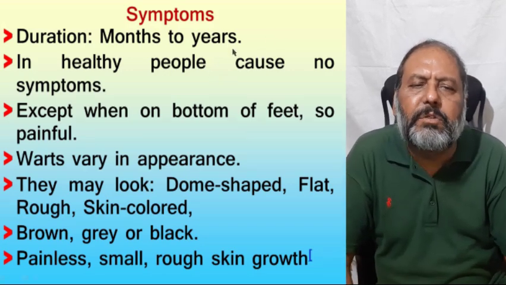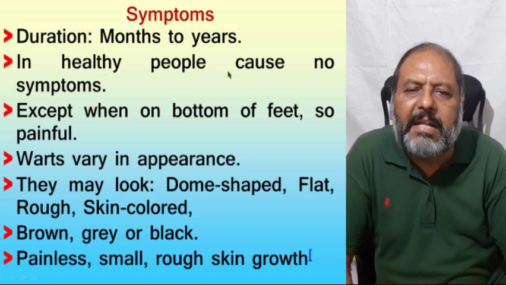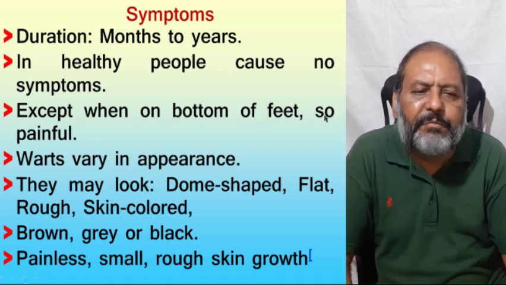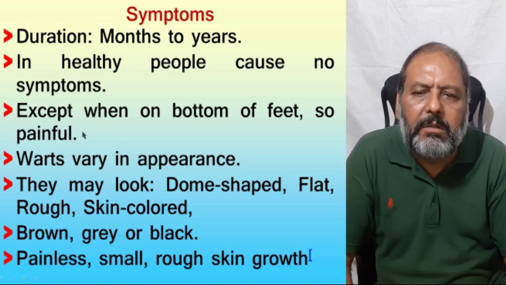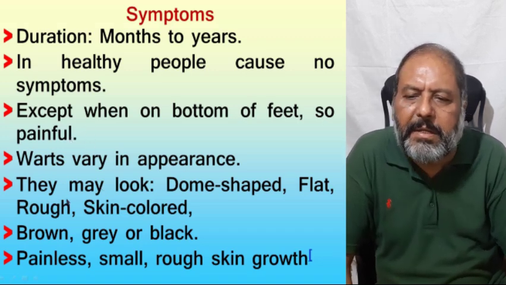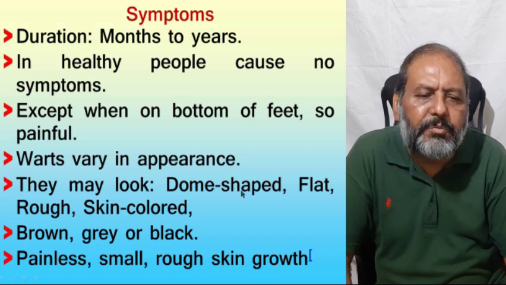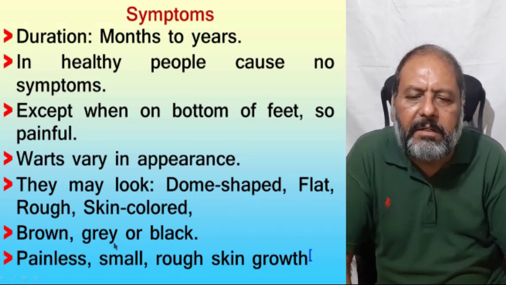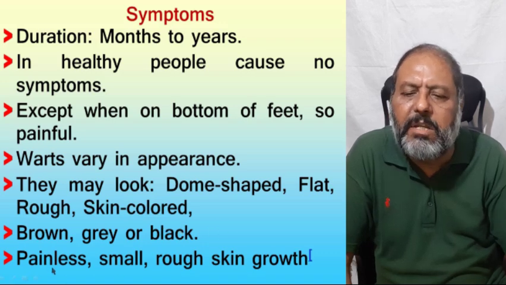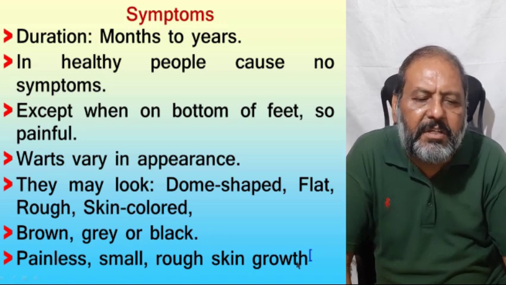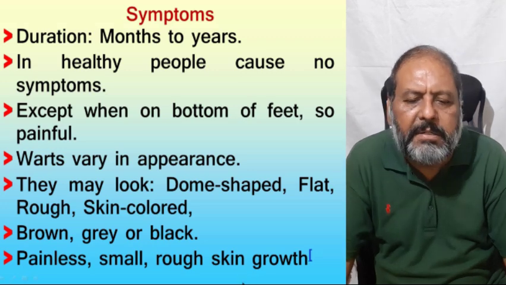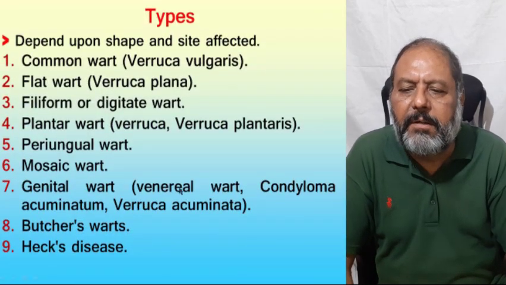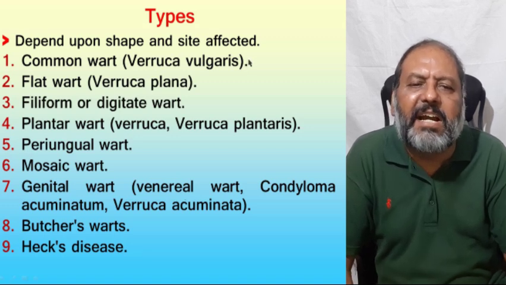It takes months to years to develop a wart, but in healthy people it causes no symptoms except one on the bottom of the feet, which is painful on walking. Warts vary in appearance. They may look dome-shaped, flat, rough, skin-colored, brown, gray or black. They are usually painless, small, rough skin growths. Now the types of warts depend upon the shape and the site affected.